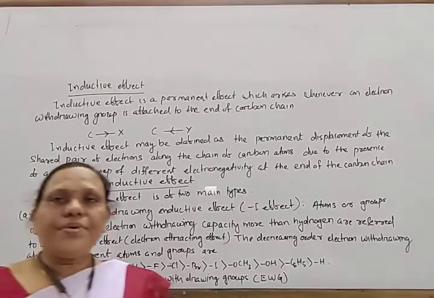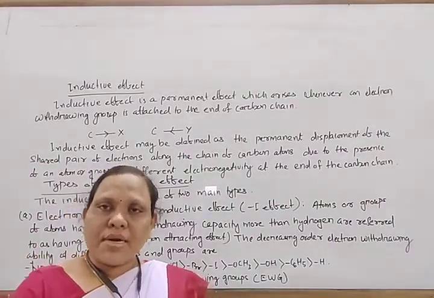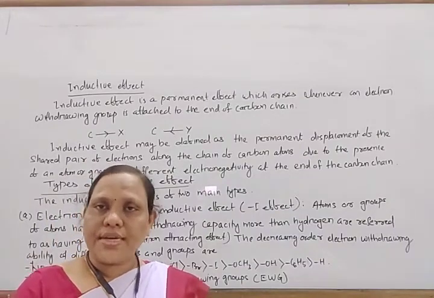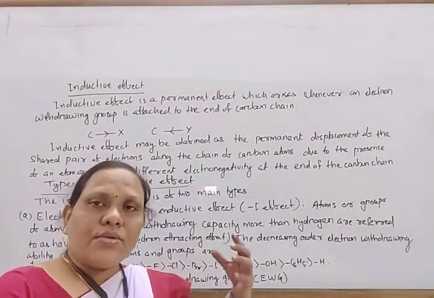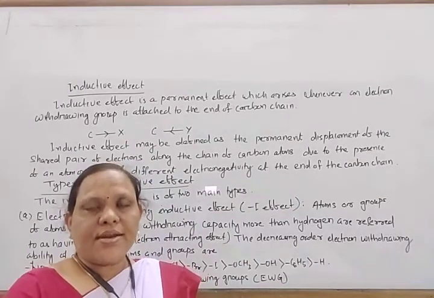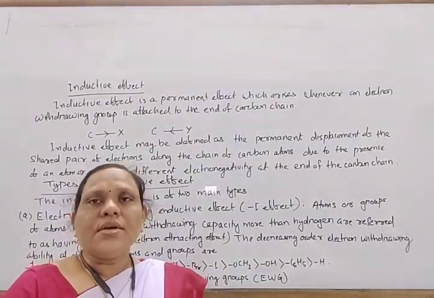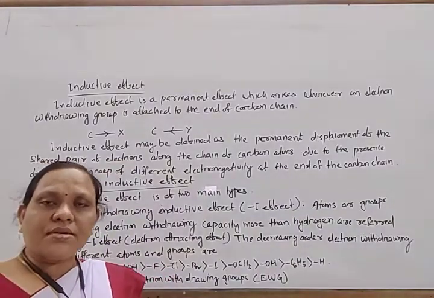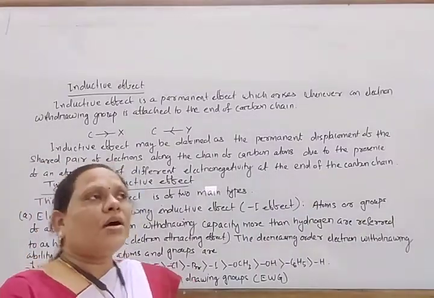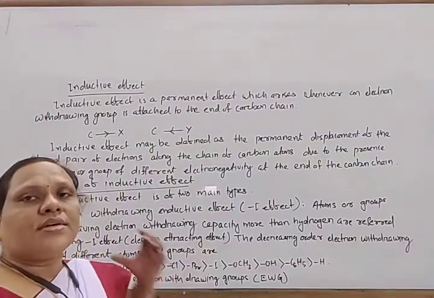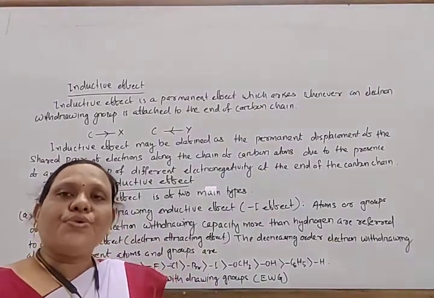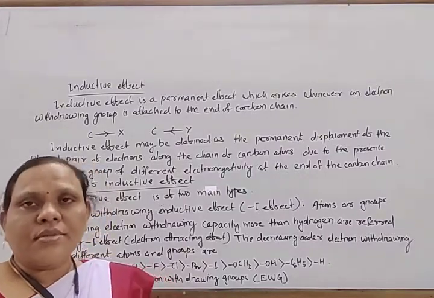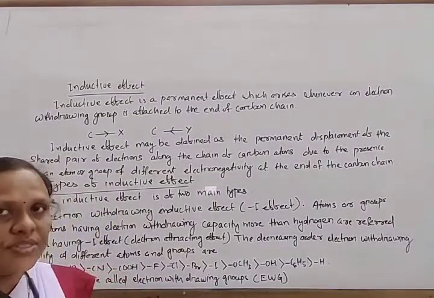Next, come to the inductive effect. This is a permanent effect which arises due to the presence of a more electronegative atom at one end of the carbon chain. So what is the definition? The inductive effect may be defined as the permanent displacement of the shared pair of electrons in the carbon skeleton due to the presence of an atom of different electronegativity at the end of the carbon chain.